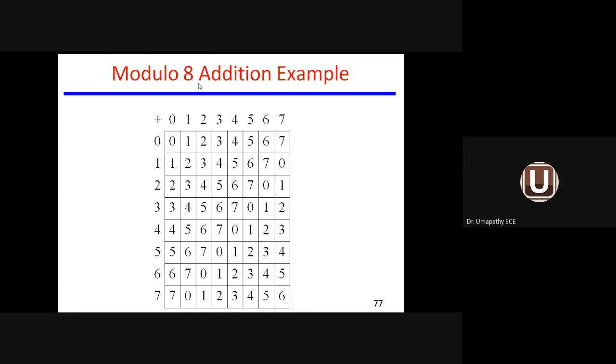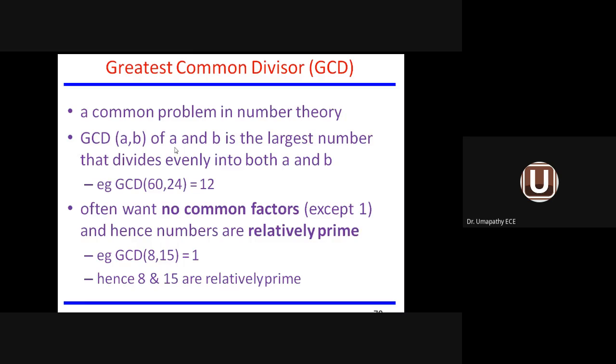You would have come across this in digital system design: a mod 8 counter counts from 0 to 7. Here we are doing only addition. Row wise and column wise, 1, 2, 3, 4, 5, 6, 7, and the cycle repeats. So this table is an example of modulo 8 addition.